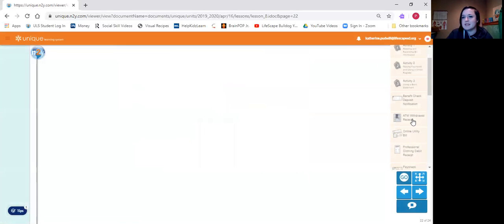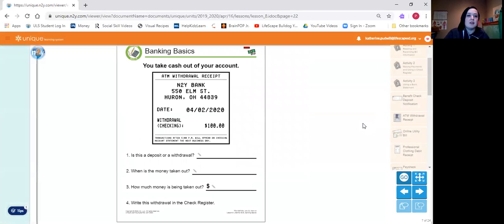Well, before we look at a bill, let's get some money out of the ATM. Now you have to be working or getting money like a Social Security benefit to get money deposited into the bank. But where can you get money out of the bank? The bank for sure. And number 2 is an ATM, an automatic teller machine. So you can use your debit card to get money out of a machine.